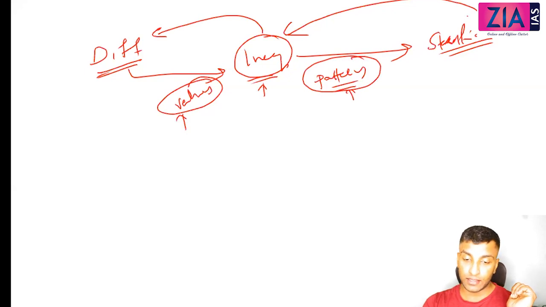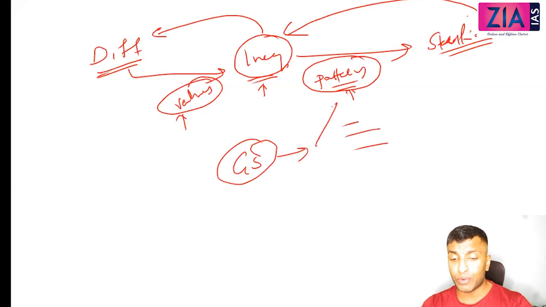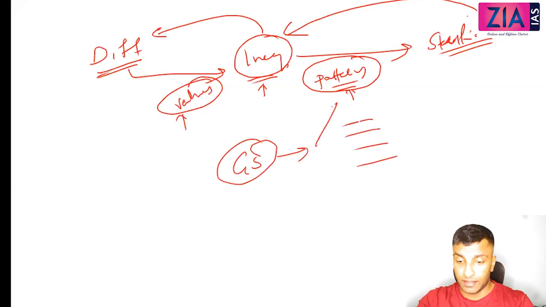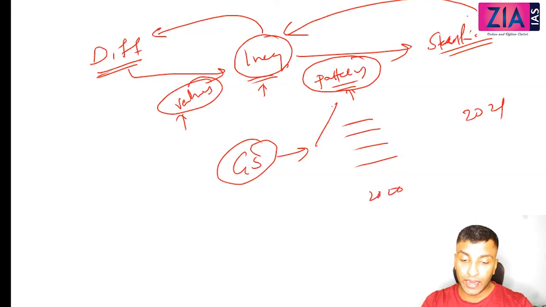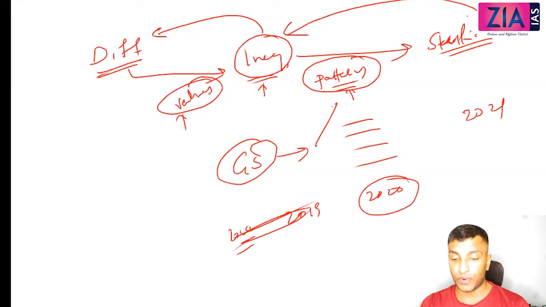See, even if you look at your GS prelims question papers, what you will try to find is that you cannot study each and every question, right? For preparing for the next year, say you are preparing for 2021, what will you do? You will analyze the 2020, 2019, 2018 question papers, right? For example, if you evaluate 2020, what you will try to find is how much was asked from history, biology, geography, polity.